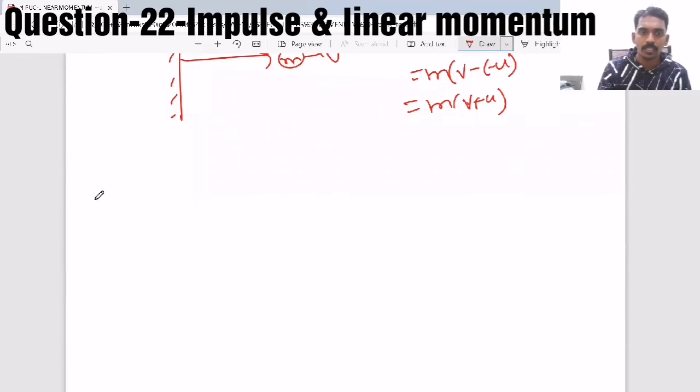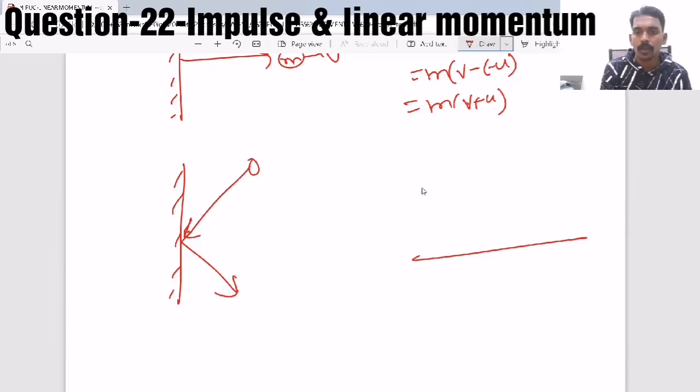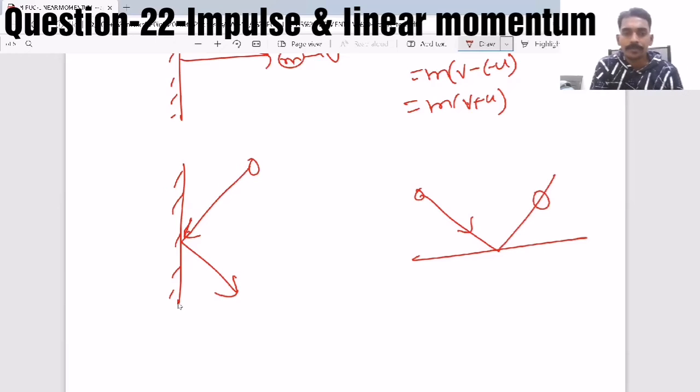Similarly, the same case they can ask when there is a vertical wall or horizontal wall, and a ball hits and rebounds back at some angle. Then also you can calculate the change in linear momentum and change in velocity.